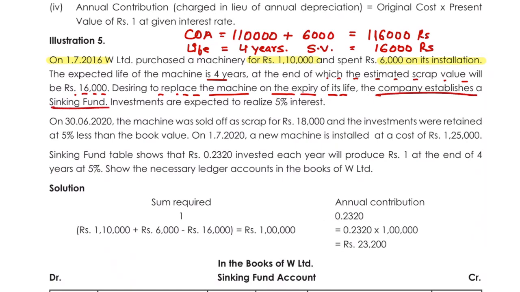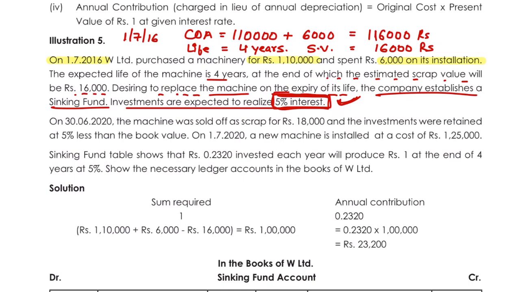The company is making a sinking fund. Investments are expected to realize interest of 5%. So they have not given the amount of interest, but they have given the rate of interest, so we will calculate that. What date have we purchased? We have purchased on 1st of July 2016.